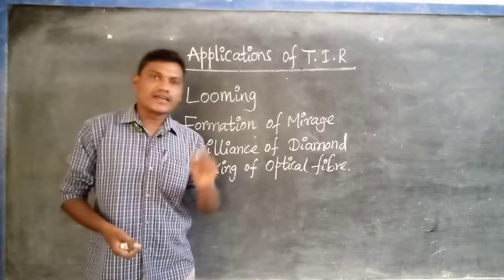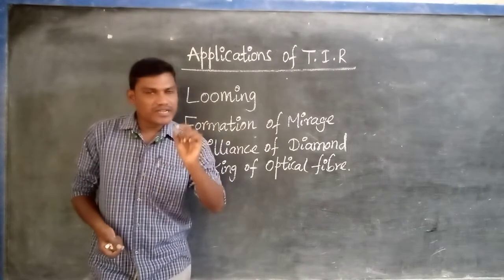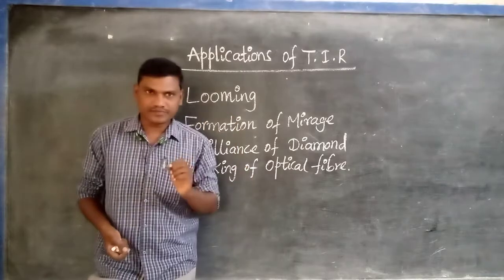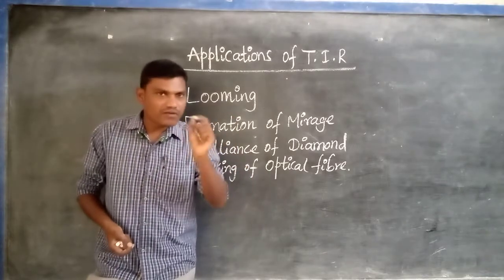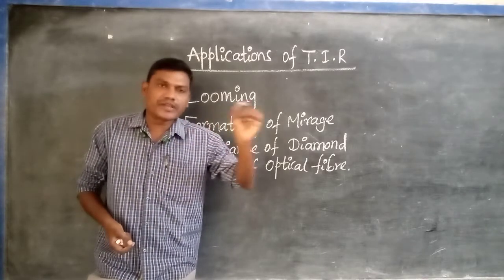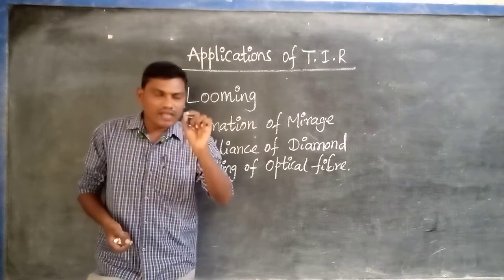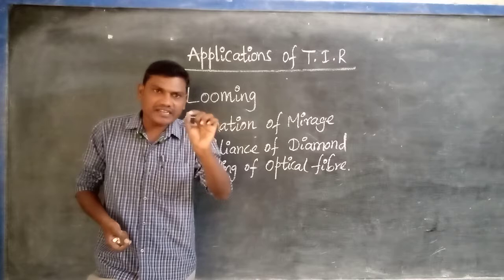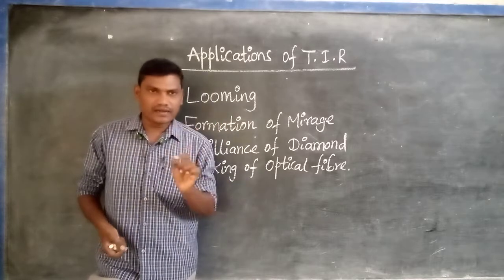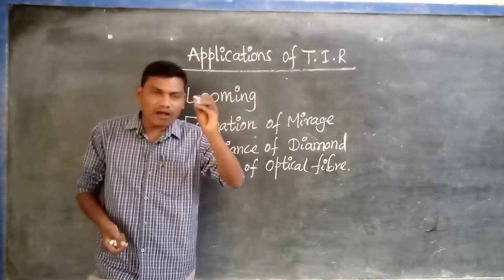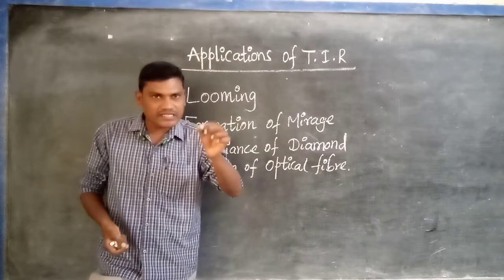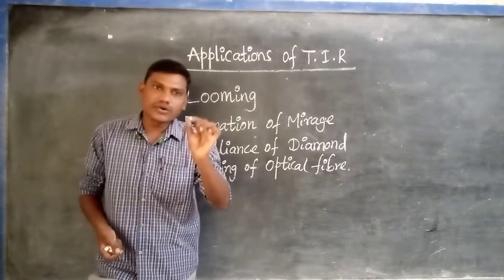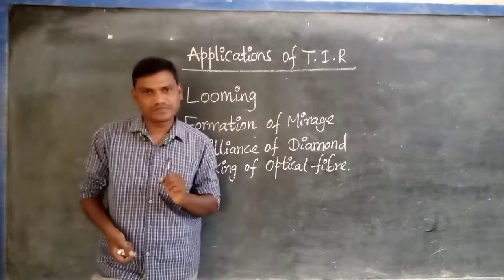So in our previous video, we clearly discussed what is the T.I.R. When light travels from denser medium to rarer medium, and the angle of incidence in the denser medium is greater than the critical angle, then the total part of the light enters back into the denser medium only. That phenomenon is called total internal reflection.